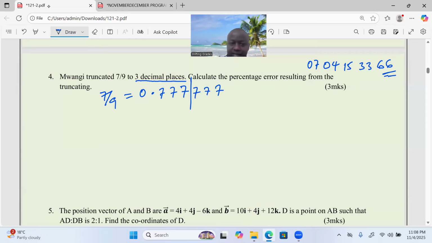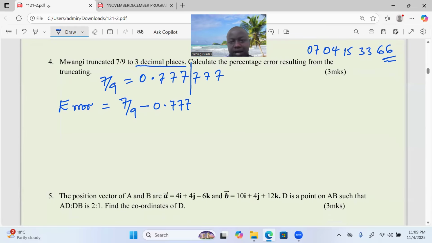He just truncates. Therefore, we have the truncated value and we have the actual value. So we can get the error first. For us to get the error, we need to take actual value minus truncated value.